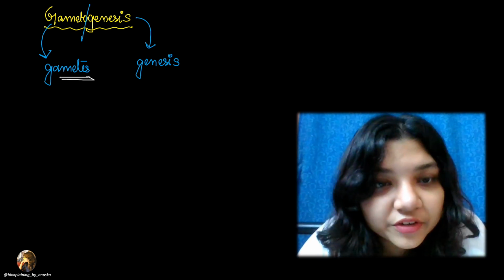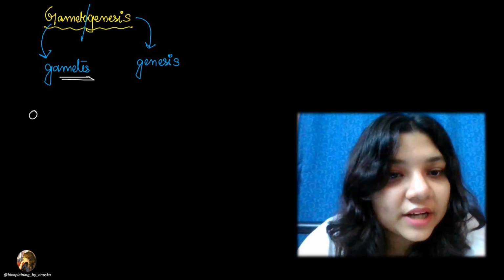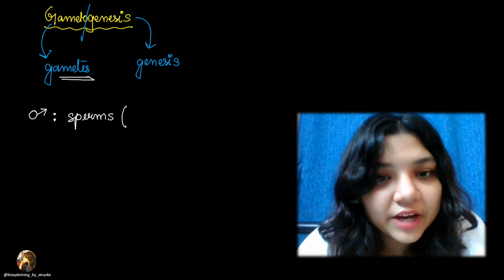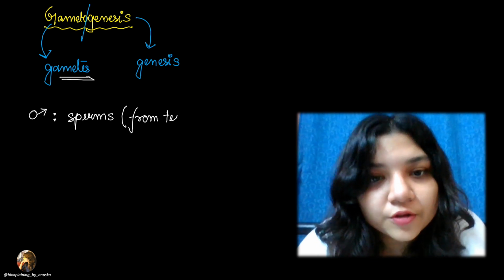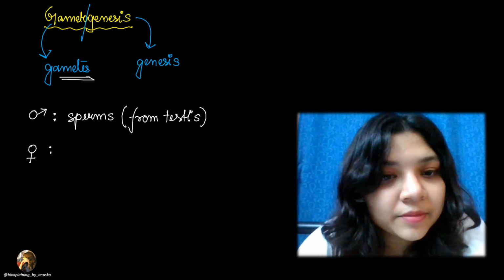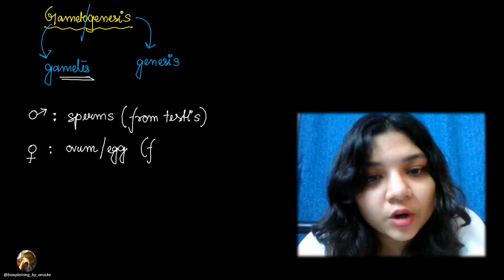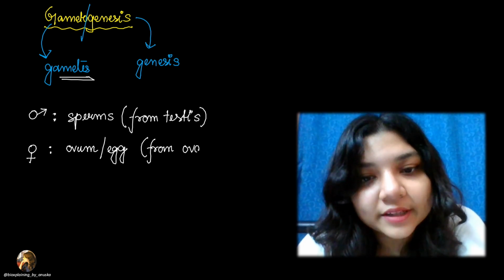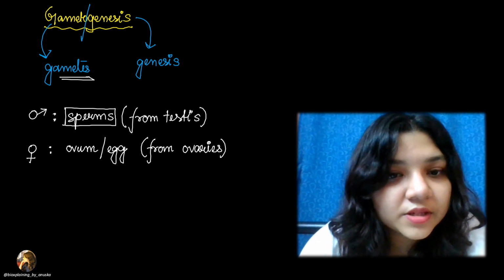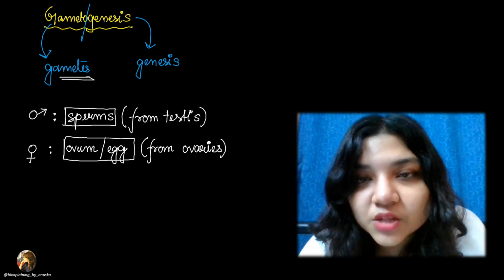By now we should be very confident about it that there are two gametes in case of human beings. In case of males, the gametes are the sperms. And where are they produced from? They are produced from the testis. While in case of females, the gametes are the ovum, or we call it the egg. And which organ produces it? It is produced by the ovaries, right? So gametes are the sperms and then we have the ovum or the egg.